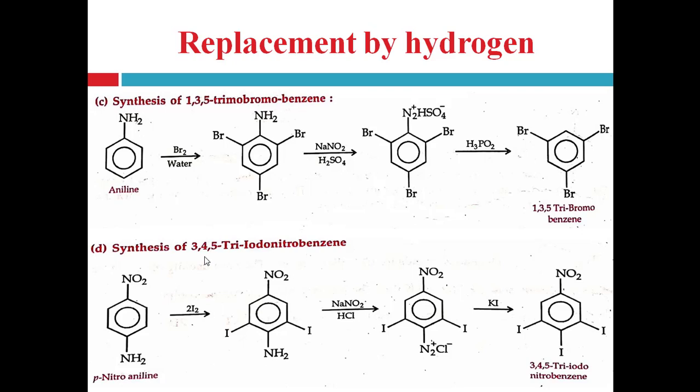Now this diazonium chloride group can be replaced with iodine by using potassium iodide and converted into 3,4,5-triiodonitrobenzene, right?